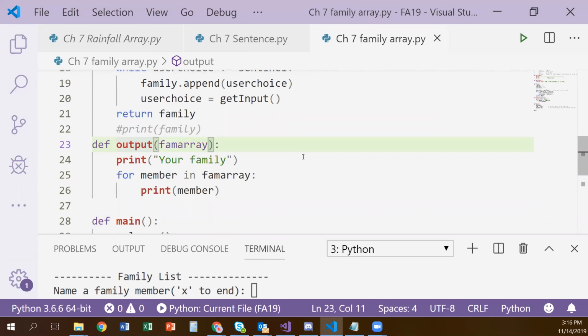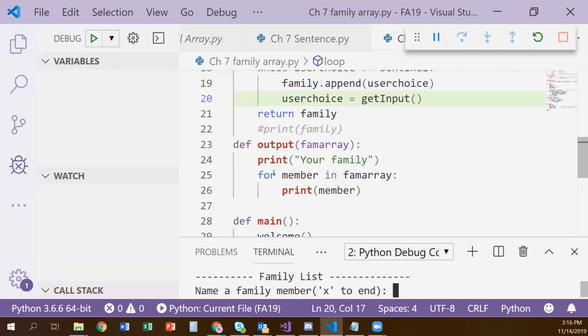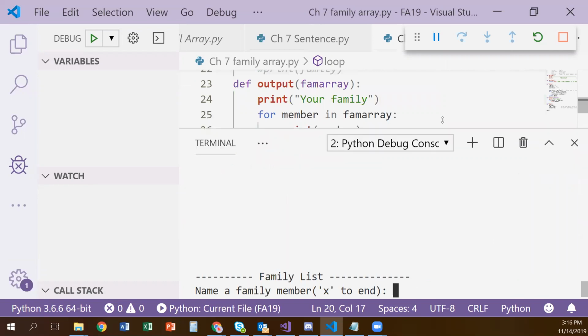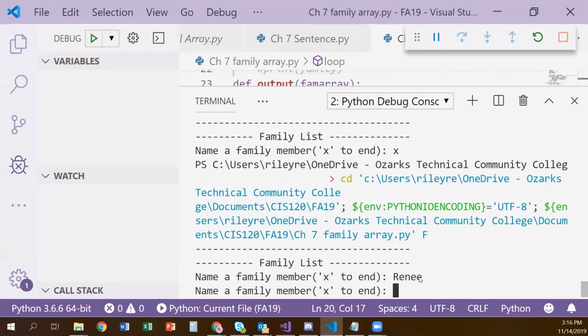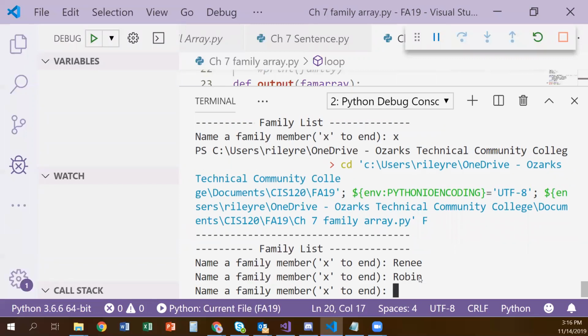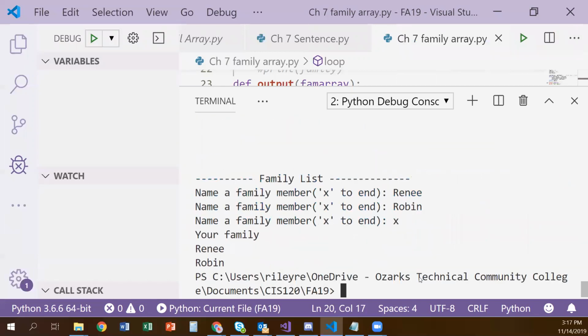So on this one, you might want to print it out. I'm going to run this and see if it works. Okay, this one's kind of complicated. So first I'm getting my welcome message and then my name of family member. So I'll put a name in, another family member, and then I'll do the X. Now when I X out, it's going to be done with my loop function, and it's going to return that family array to my main. My main then is going to use that family array to call our output. And here's our output, your family, and all of your listed items.